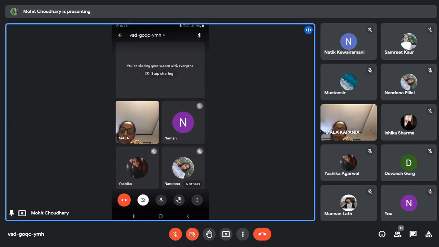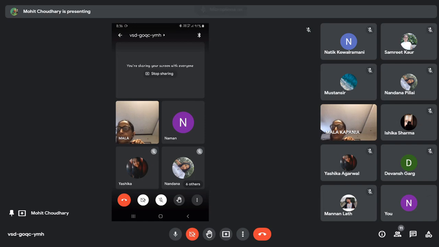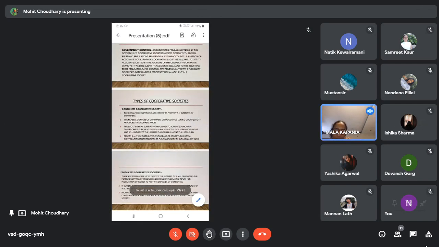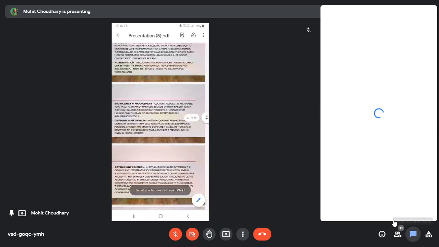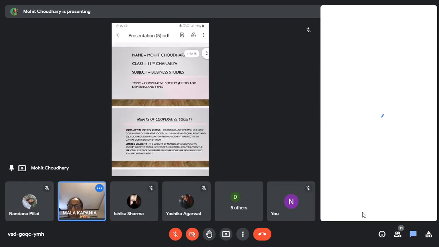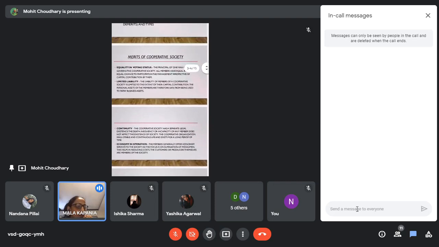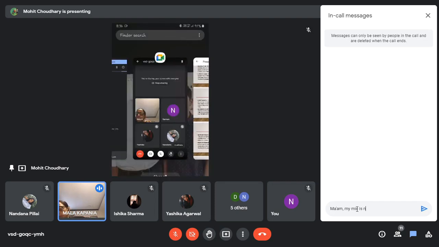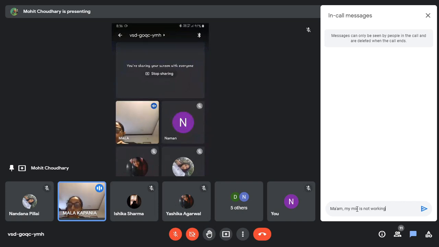Ma'am, can you see the screen? Yes, Naman. What is the meaning of democratic setup? That the managing committee is established by voting system and each person has only the right to cast one vote.